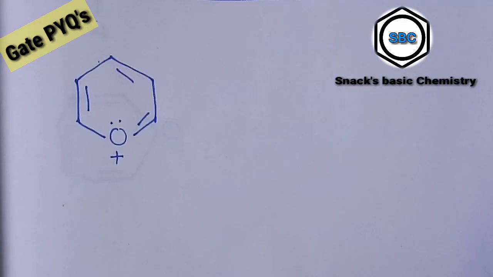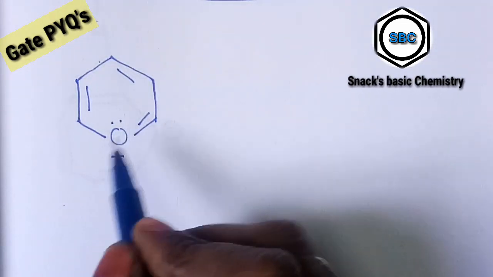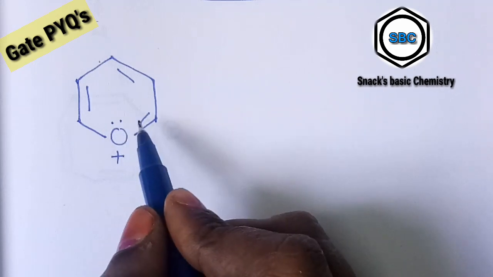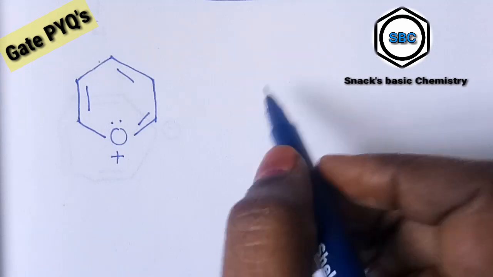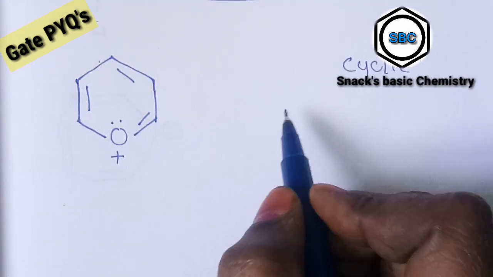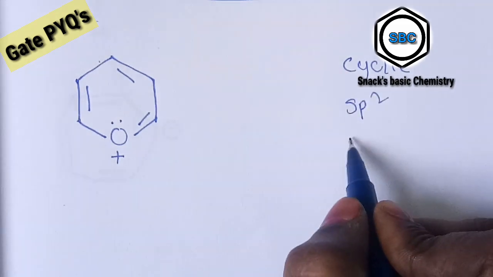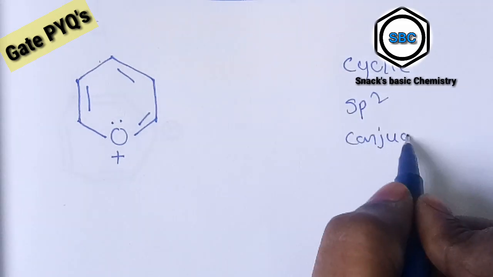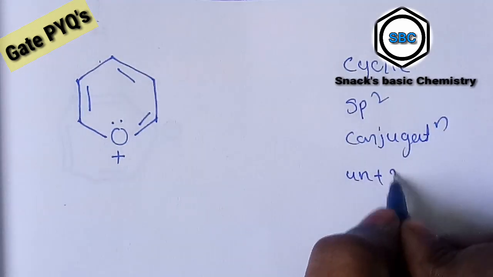Next, see this compound. Is it following Huckel's rule? Yes, because it is cyclic, with sp2 conjugation and the 4n plus 2 rule.